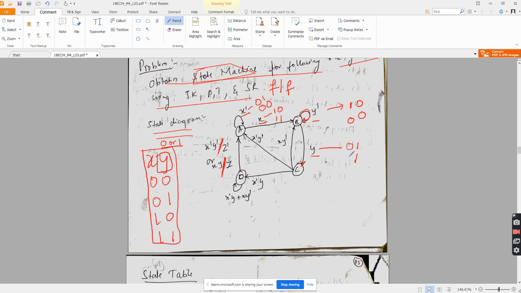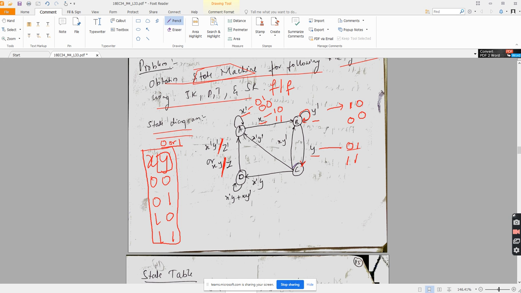X can be either 1 or 0. So if input x and y are 1 0, I will stay in B. Even if it is 0 0, I will stay in B. If it is 0 1, I will go from B to C. And even if x and y both are 1, I will go from B to C. That's the meaning. Understanding? Yes or no? Yes, sir. Next. Now I am in C state.